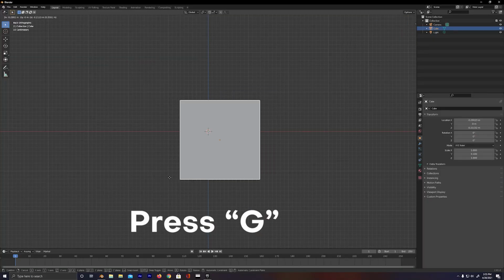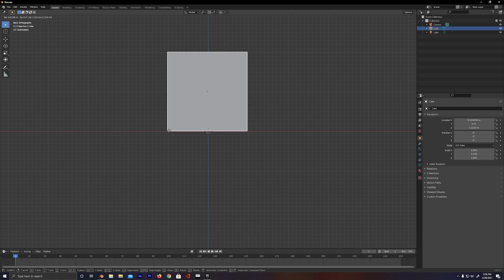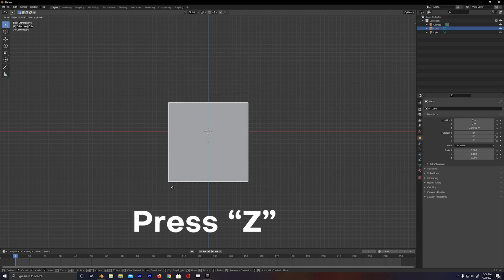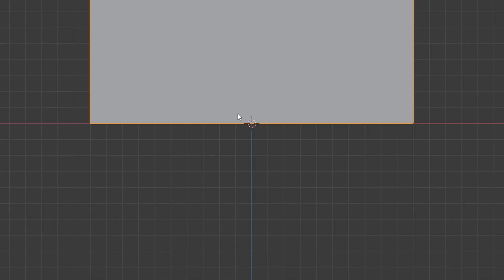To move the cube, you can press G on the keyboard. That's gonna pull up the transform properties. And as I move up my mouse, you're gonna see it's starting to move around. So let's just press Z on the keyboard, and bam, you're gonna see it's only moving up and down. And using that same technique as earlier, I'm gonna press Shift Tab so that it locks into nice even numbers. That is looking nice right there. Cool, so this is looking pretty good.